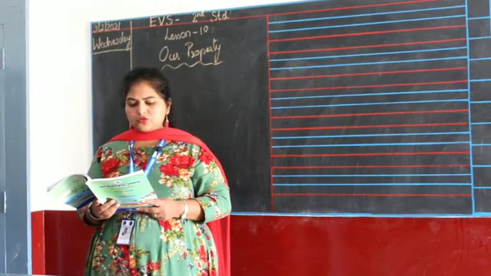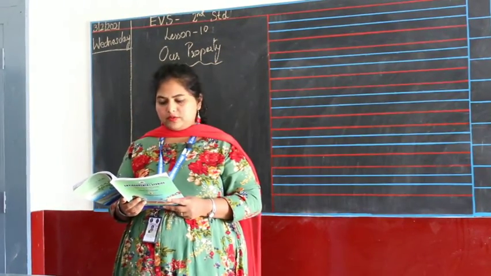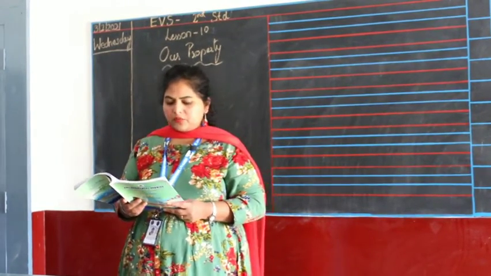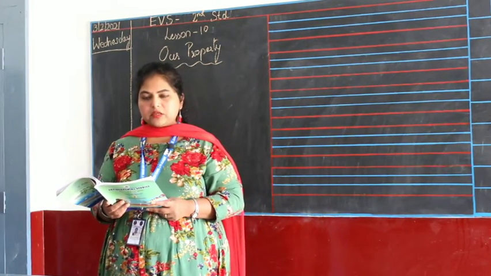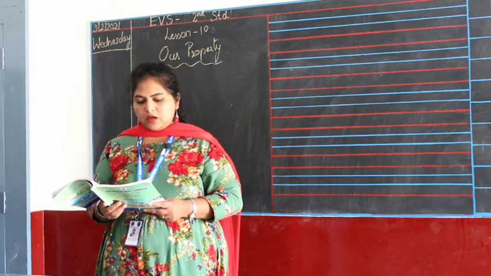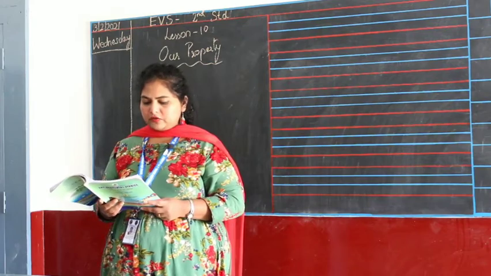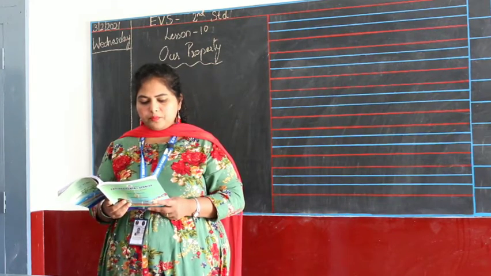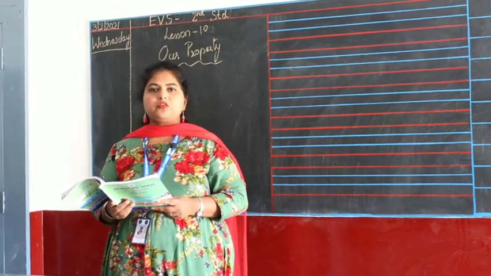Next, Sujata also passes by a park. We have to pass through the park to reach my school, says Sujata. There are a variety of plants, trees and creepers in the park. We can see birds and butterflies flying. There are stone benches to sit. It is a beautiful park.